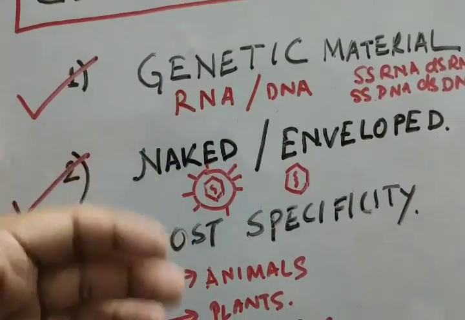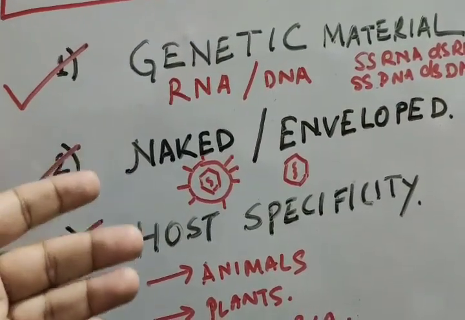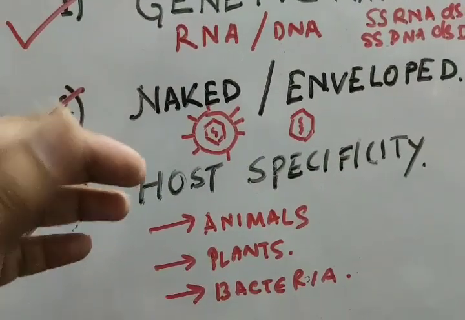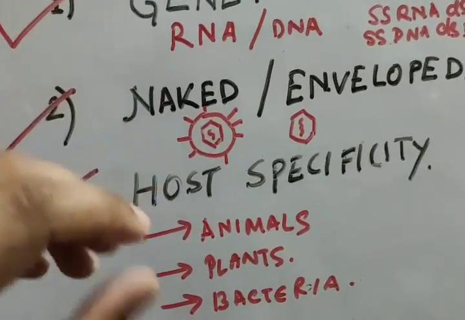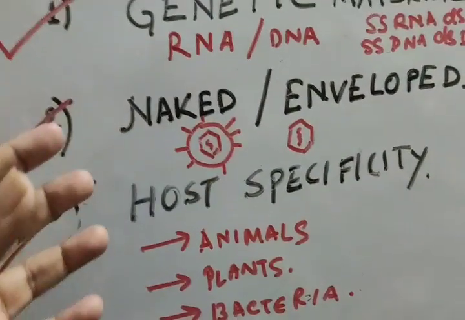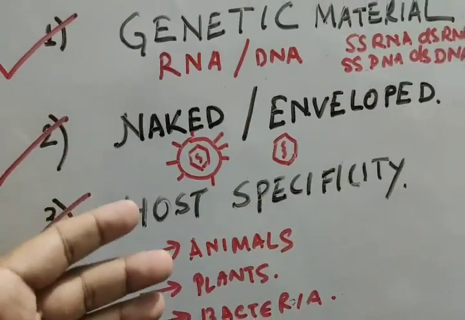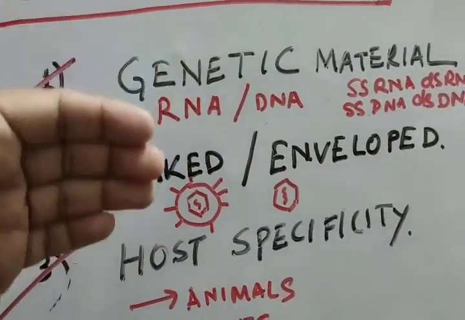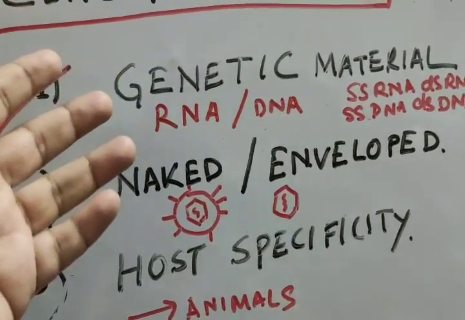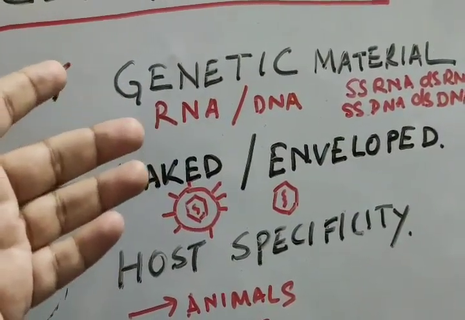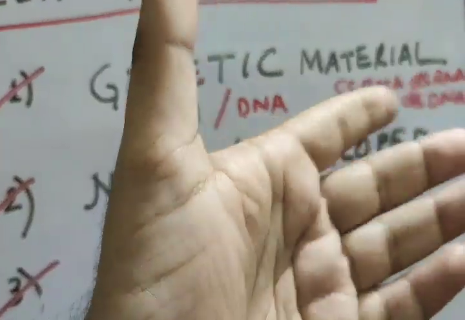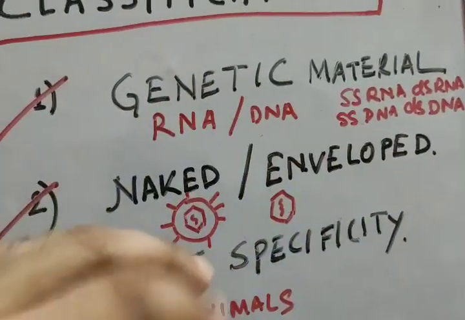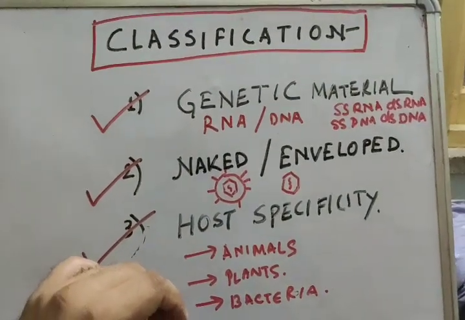The third way of classifying is host specificity, based on which population the virus is infecting, whether it's infecting animals, plants, or bacteria. So based on the host specificity, we can also classify the virus. And the first classification is based on the genetic material, whether it's an RNA or a DNA virus. It can be single-stranded RNA, double-stranded RNA, single-stranded DNA, or double-stranded DNA. We'll see this in detail when we study the genetic material. So this is about the classification of the virus broadly.